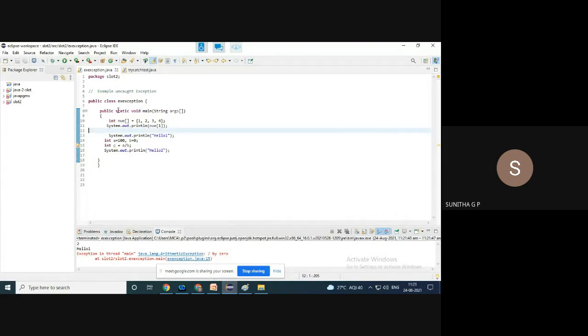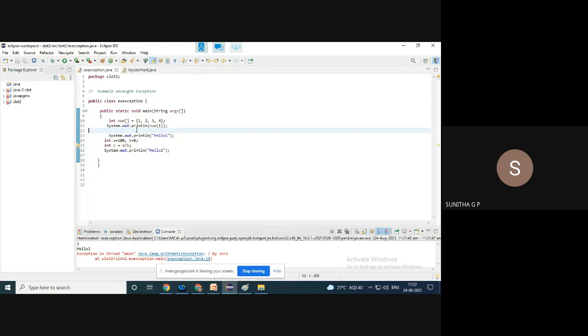This is a runtime exception we have, right? Here in line number 10, an array has been declared which contains four elements, and in line number 11 I try to print the first element of the array. So here everything is fine. Then in line number 13 I have printed hello 1. After that in line number 14 I have a and b values, where b is defined as 0, and in line 15 I have a by b, and I have printed hello 2.